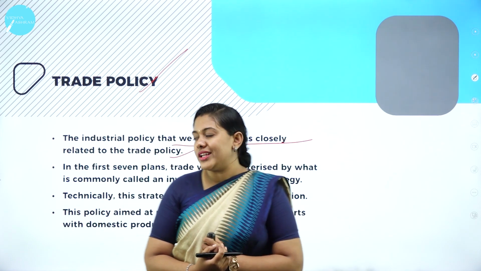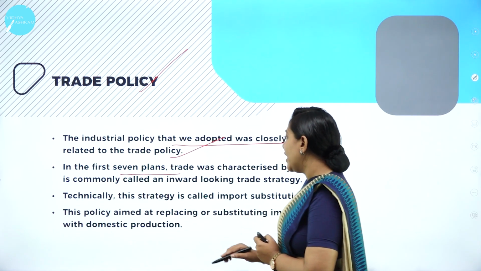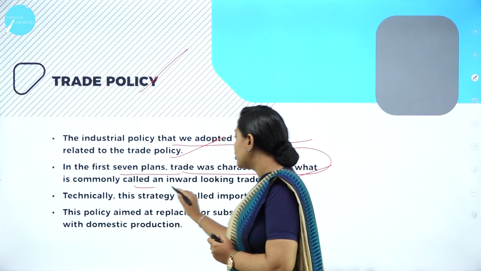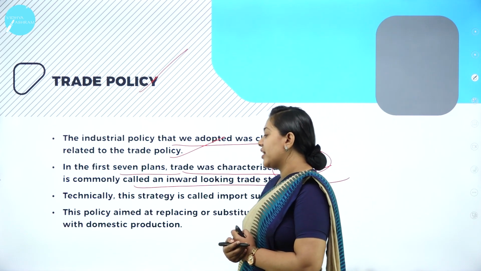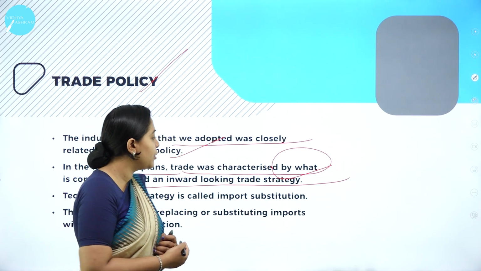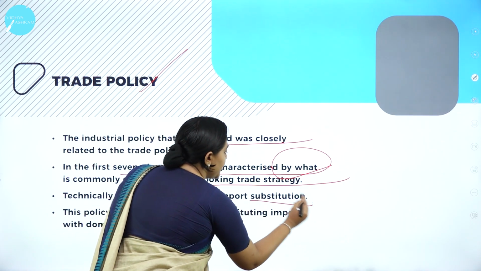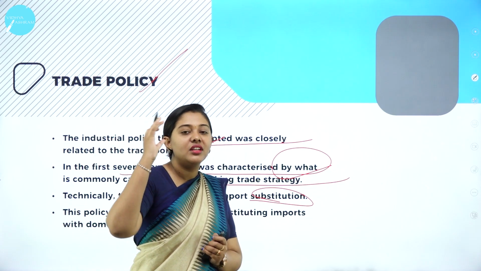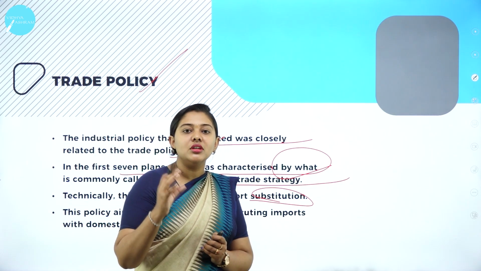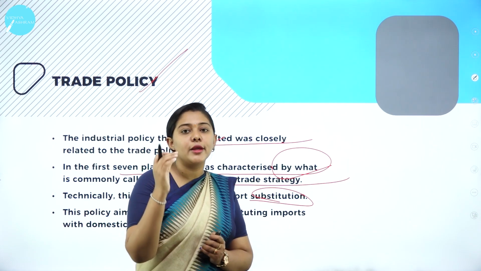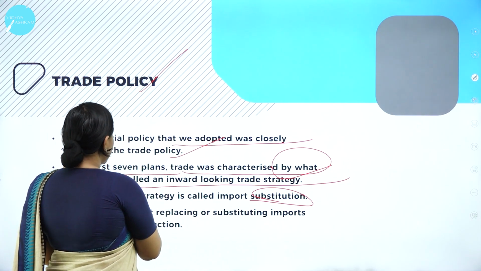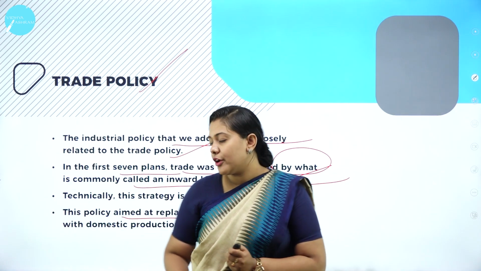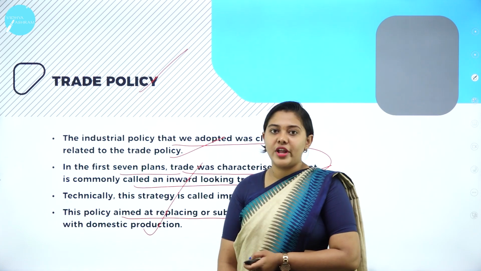That is trade policy. In the first seven-year plan, trade was characterized by what is commonly called an inward looking trade strategy. Technically, the strategy is called import substitution. Substitution means what? Alternative. Rather than importing the goods, let us manufacture the goods here itself. That is called import substitution. This policy aimed at replacing or substituting imports, as I have told you, with domestic production.